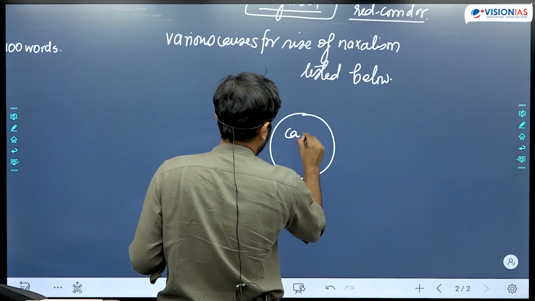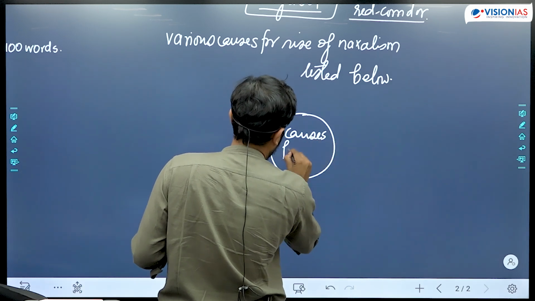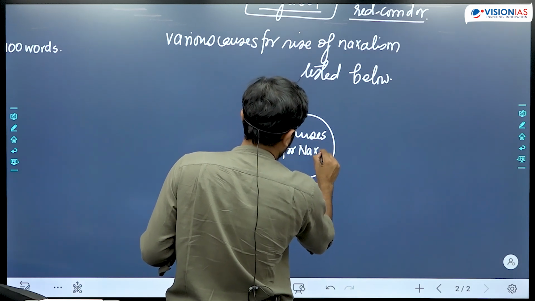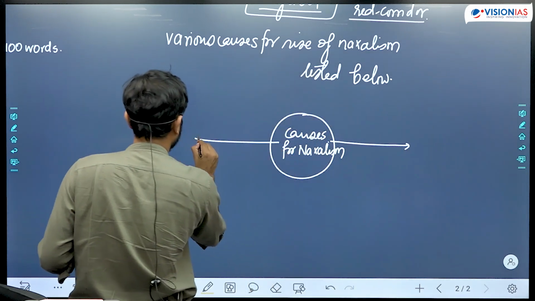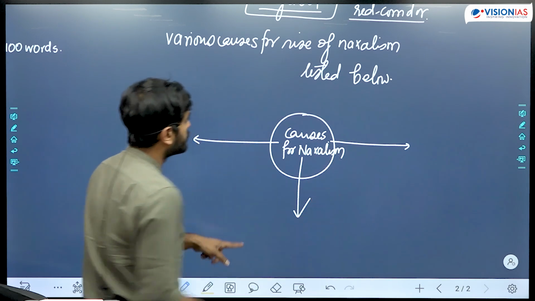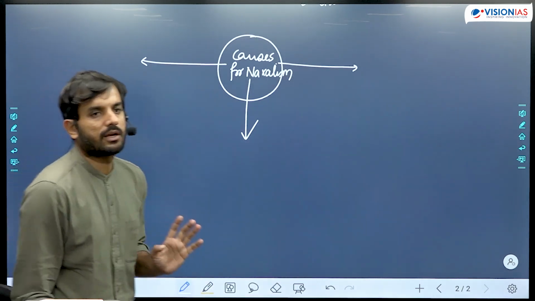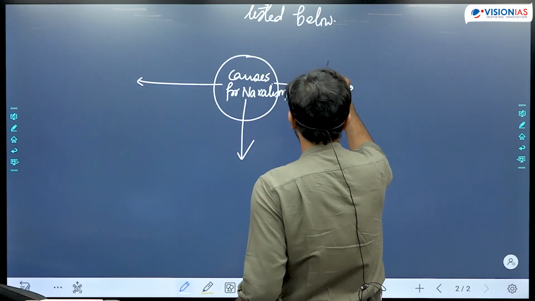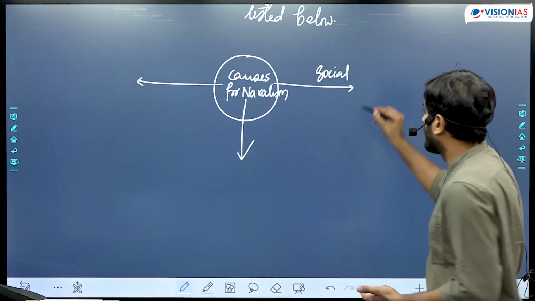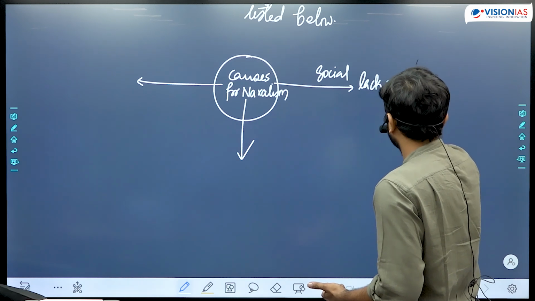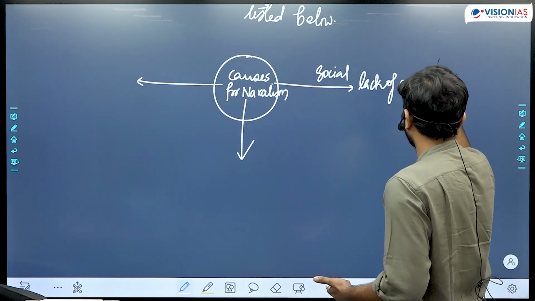You could have drawn a diagram, causes for Naxalism, and then you could have taken up 3 dimensions and you could have mentioned some of the causes in short in the diagram. For example, here you could have mentioned about social dimension. You could have mentioned about lack of access to social justice.